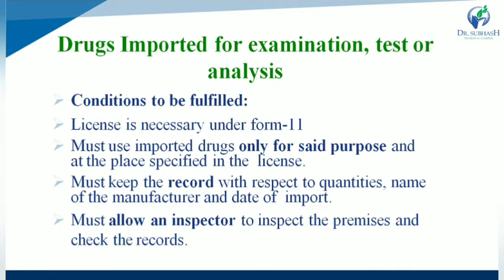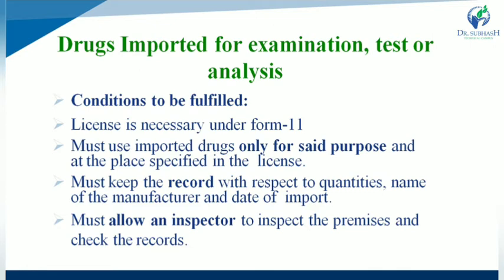So for drugs that are imported for said purpose, which type of purpose is required? Examination, test or analysis is the purpose for which the drug is imported, so that is mentioned in the form as well as the place specified in the license. The licensee must keep a record with respect to quantities, names of manufacturer as well as date of import. So that is the record that is maintained.